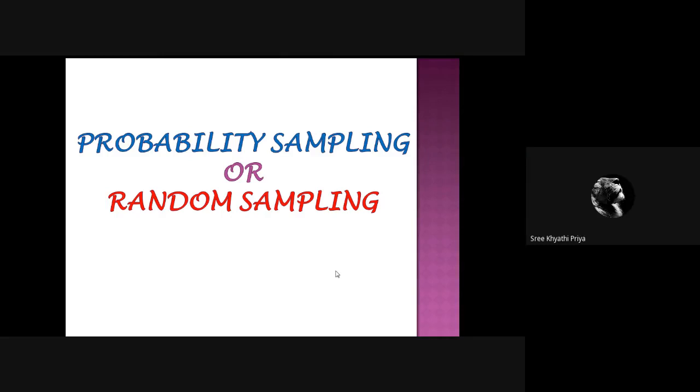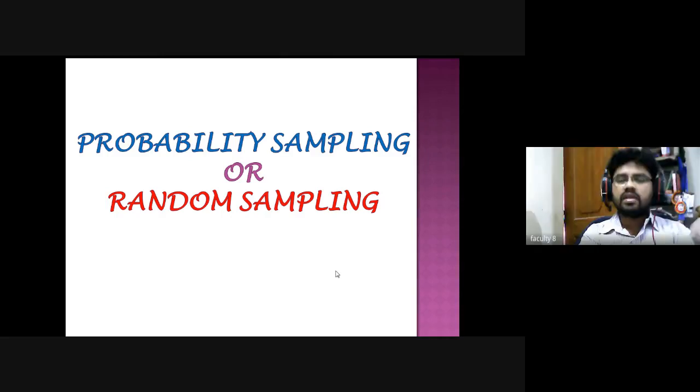Each and everyone gets an equal chance. Yes, right, good answer. See here, probability sampling method means that each and every unit, segment, or part of the population has an equal chance to be selected. Is it understood?